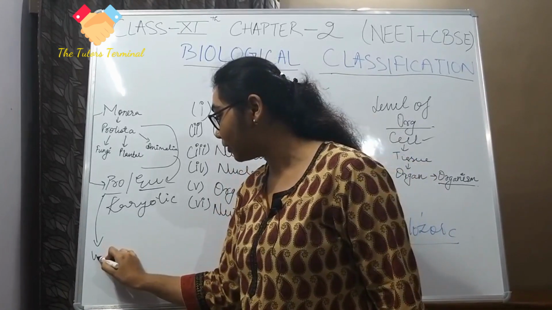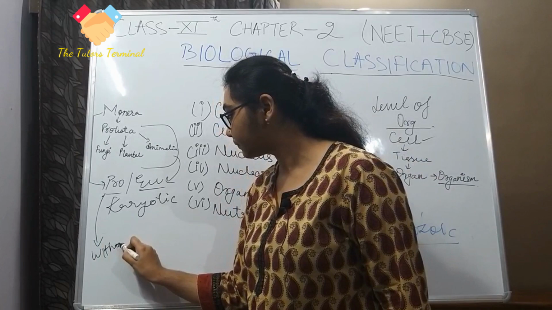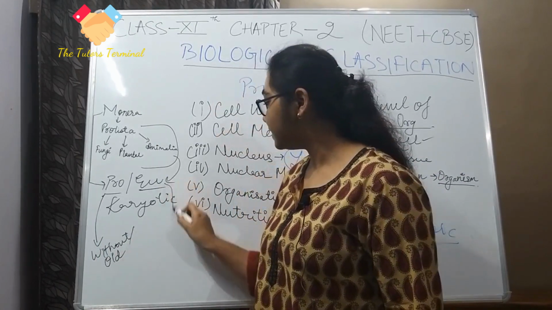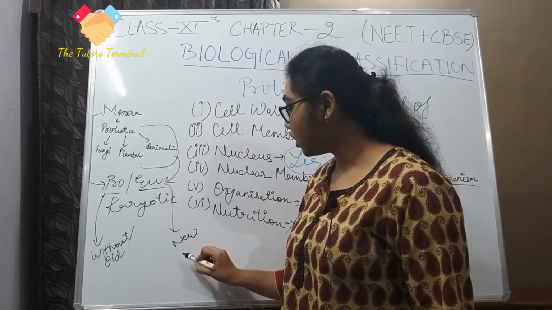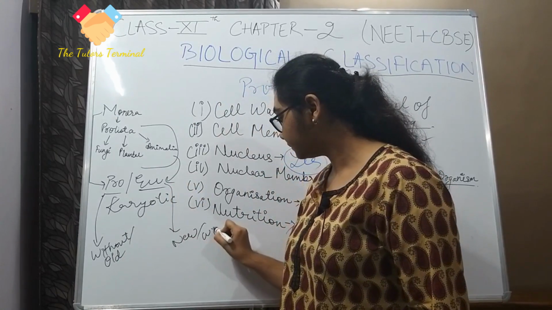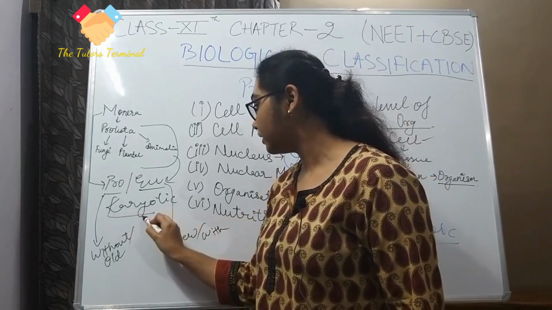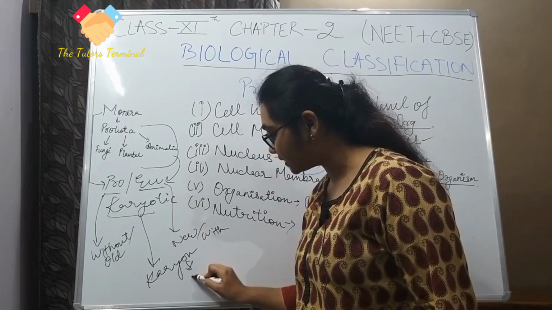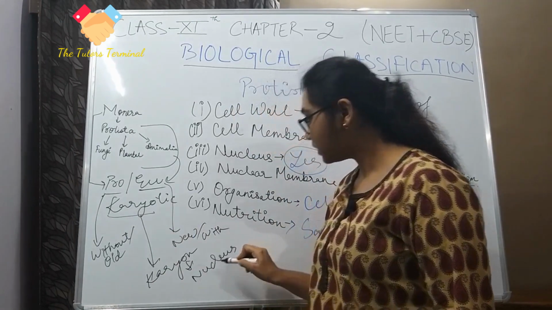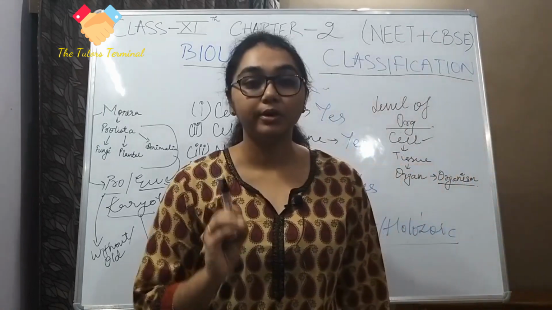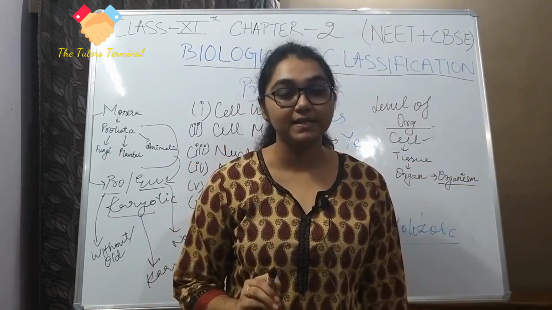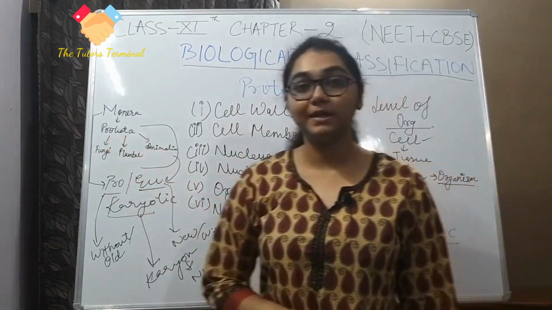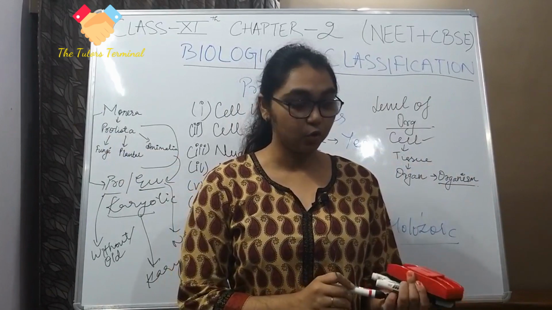Pro means without or old. Eu means new or with, and karyon means nucleus. So because Monera did not have a nucleus, it is prokaryotic, and because all these Protista, fungi, Plantae, Animalia have a nucleus, they are eukaryotic.